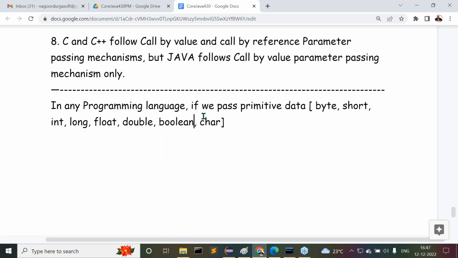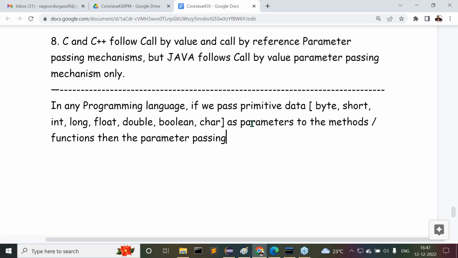So in any programming language, if we pass primitive data as parameters to methods or functions, both are the same, depending on the programming language, then the parameter passing mechanism is call by value.